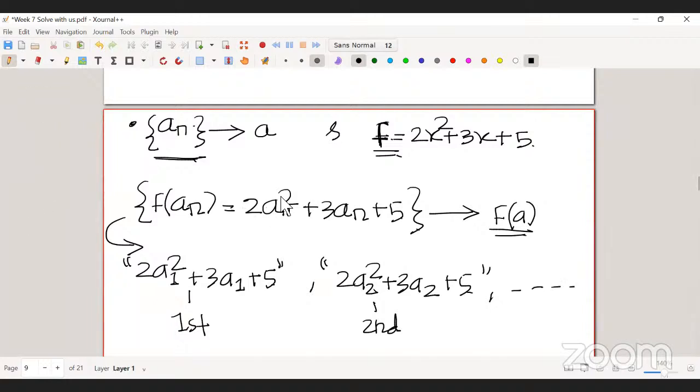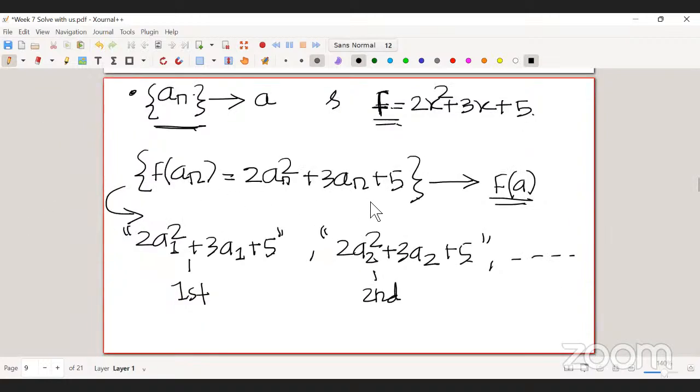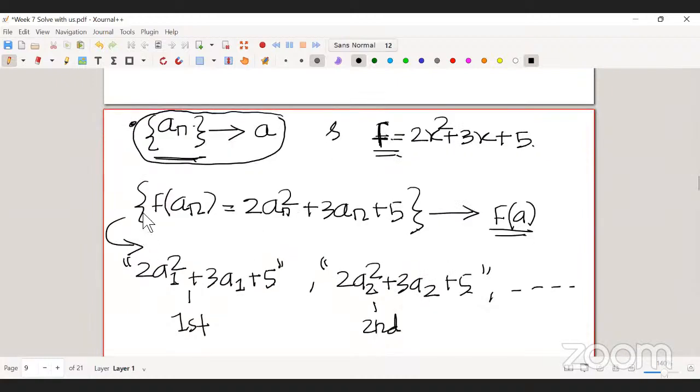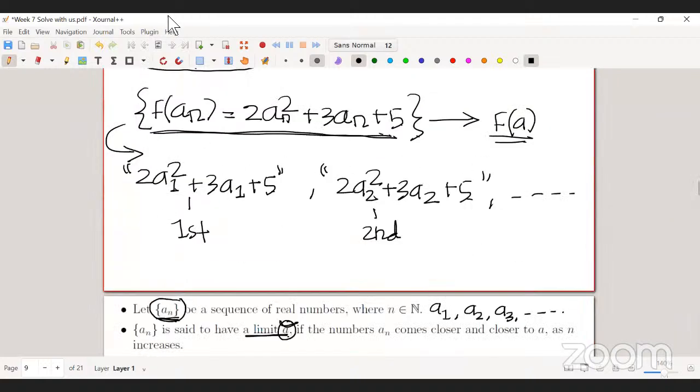If you know the limit of this old sequence an, then it's really easy for you to compute the limit of this new sequence.